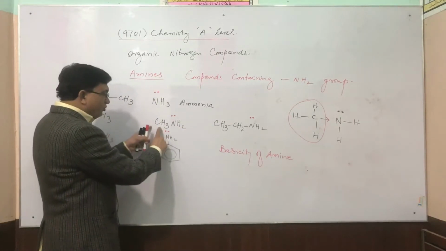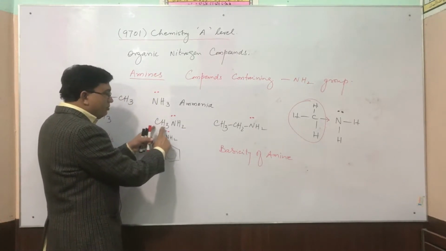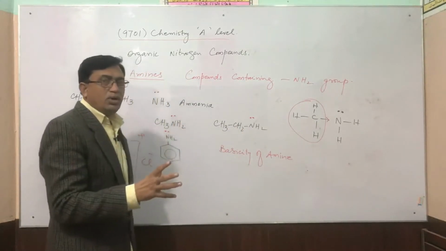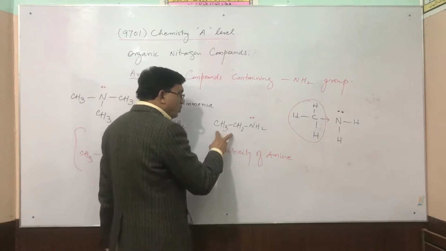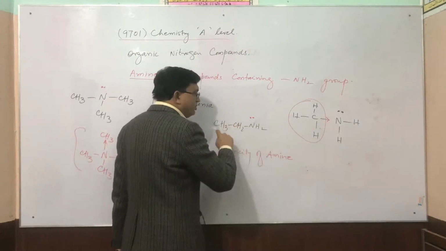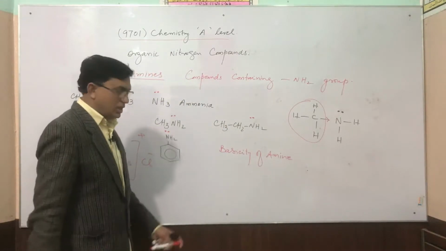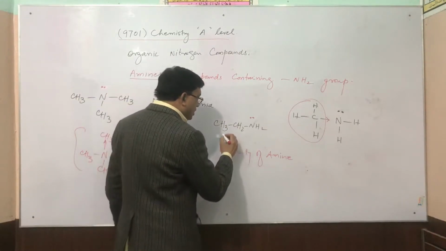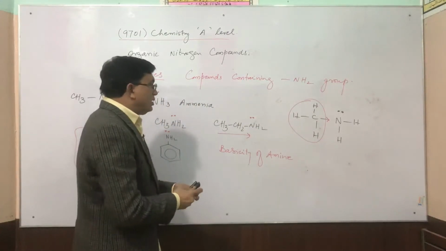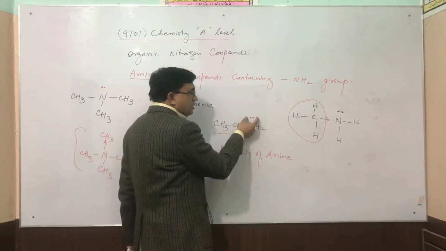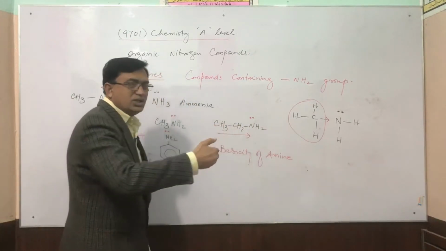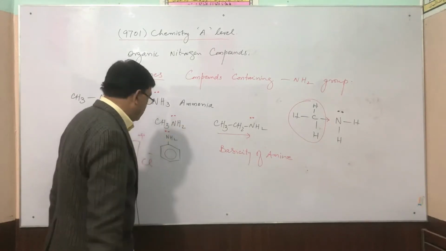Now, in comparison with methylamine, ethylamine definitely has the more bulky group. More carbon atoms are present, that's why more electrons will be shifted towards the nitrogen, and automatically the capability of this amino group to donate this lone pair of electrons becomes easier. It means that the basic nature is further increased.